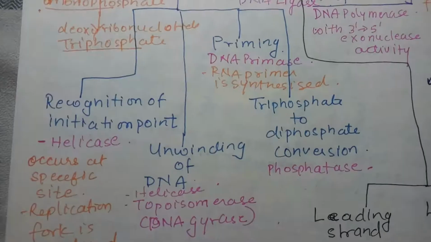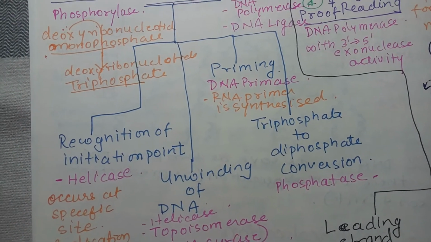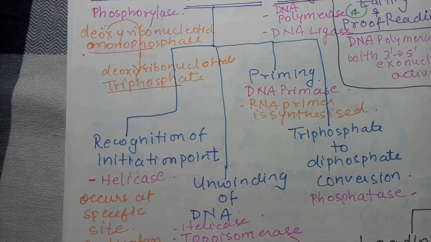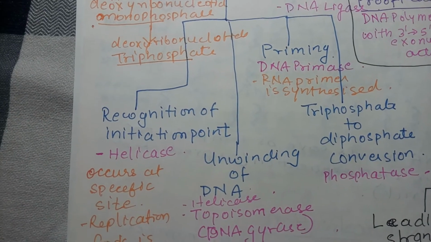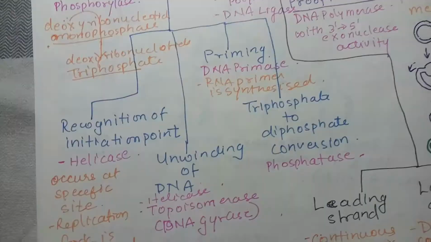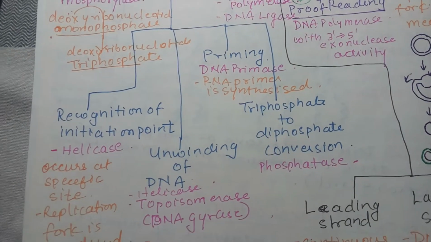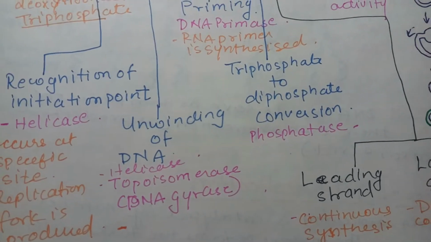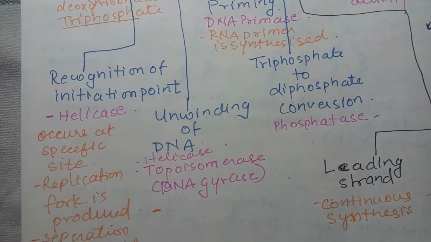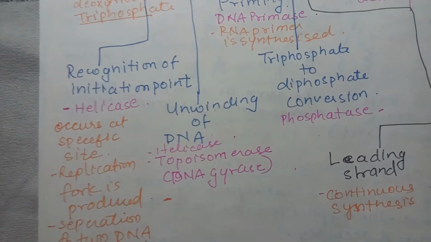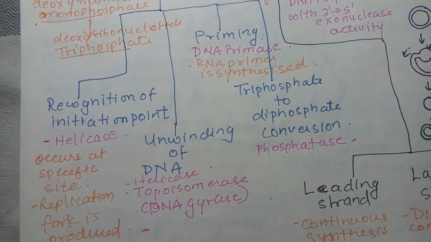Then initiation has several things going on. First is the recognition of the initiation point. Now on the old DNA, whether prokaryotic or eukaryotic, the point where the replication has to start is called the origin of replication. Here with the pink mark you can see there are different enzymes involved in these processes. Now unwinding of DNA means the 2 strands of DNA are separated, and how is this possible? Just by breaking the hydrogen bonds between adenine, thymine, guanine and cytosine.